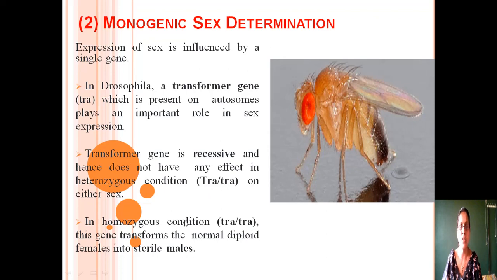But in the homozygous condition, homozygous means when both the genes are recessive. In that case, the gene transforms the normal diploid female into a sterile male. Normal diploid female means the females containing two X chromosomes. They are normal females. But when these two genes are present in the recessive condition in the autosomes, the normal diploid females will be converted into sterile males. This is known as monogenic sex determination, where a gene can influence the expression of the sex.